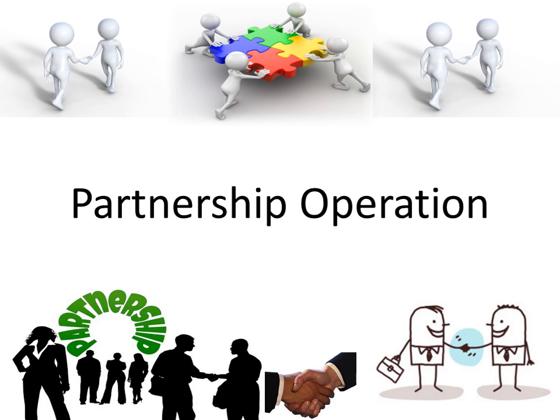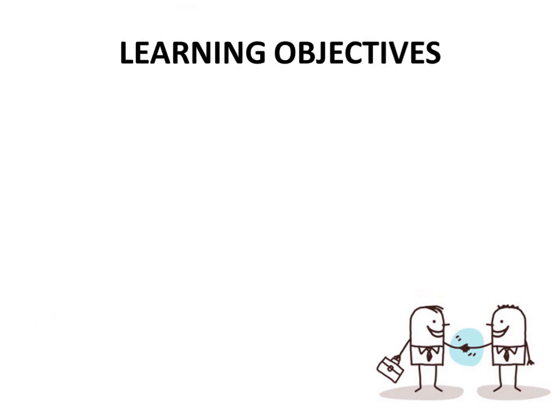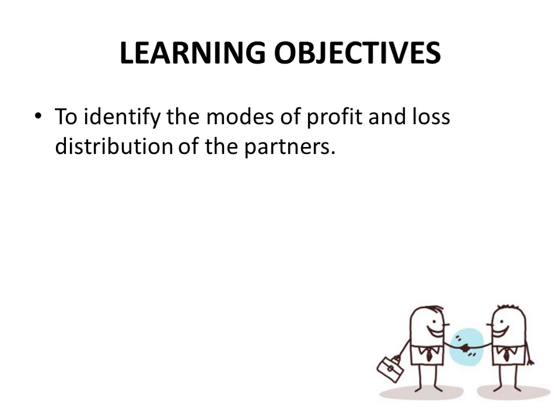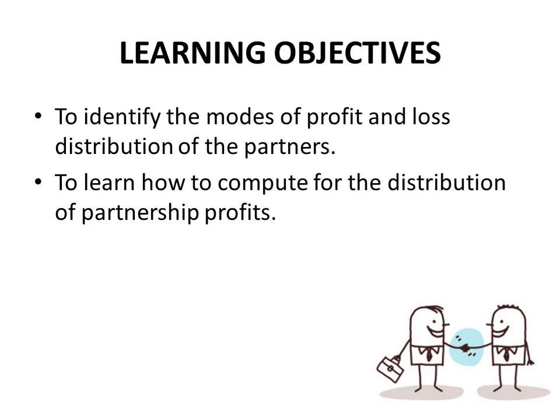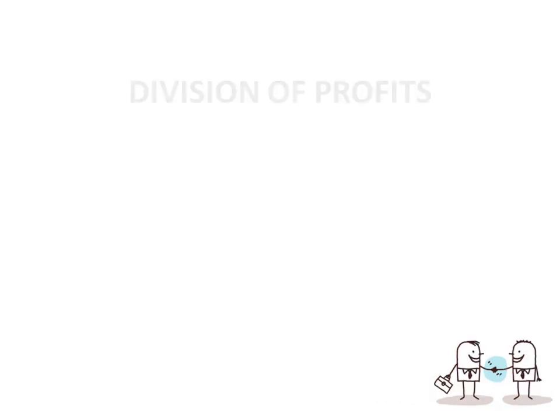So, meaning the partnership is now making business and earning profit or having losses from the operation. Our learning objective is to identify the modes of profit and loss distribution of the partners, and to learn how to compute for the distribution of the partnership profit. So, let's take a jump.